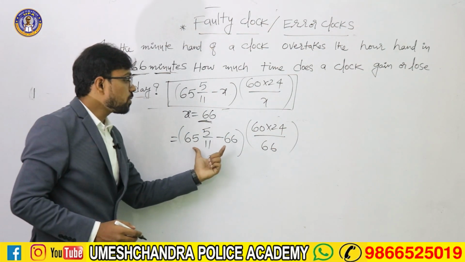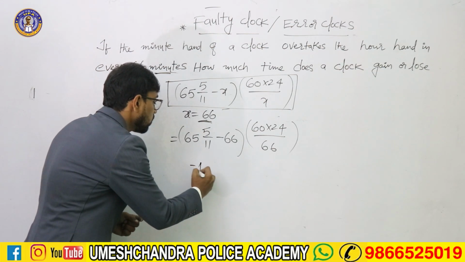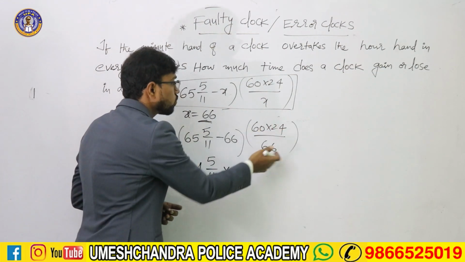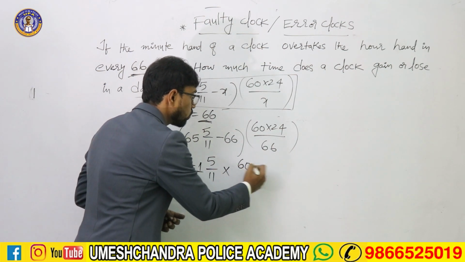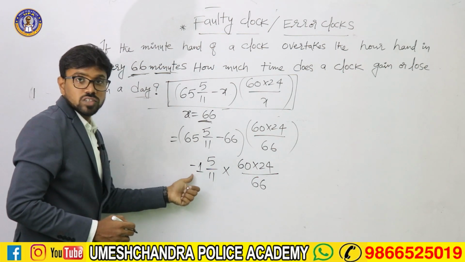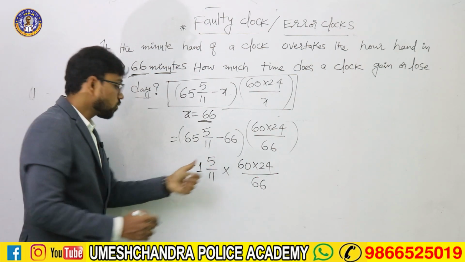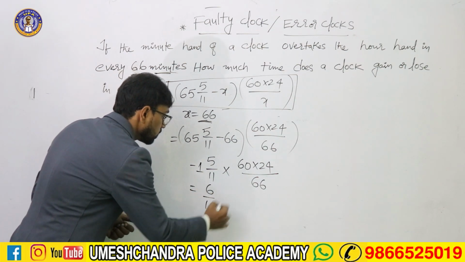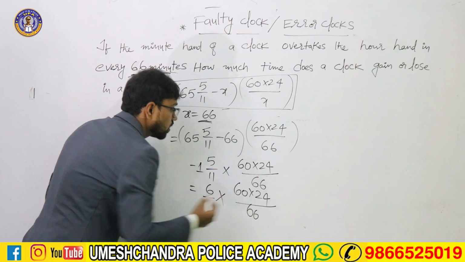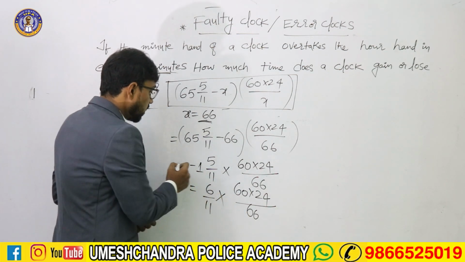What is the difference between 65 and 66? It will be minus 1 5 by 11 into 60 into 24 by 66. So 11 into minus 1 is minus 11 plus 5, it would be minus 6 by 11 into 60 into 24 by 66. Okay, so see here once.